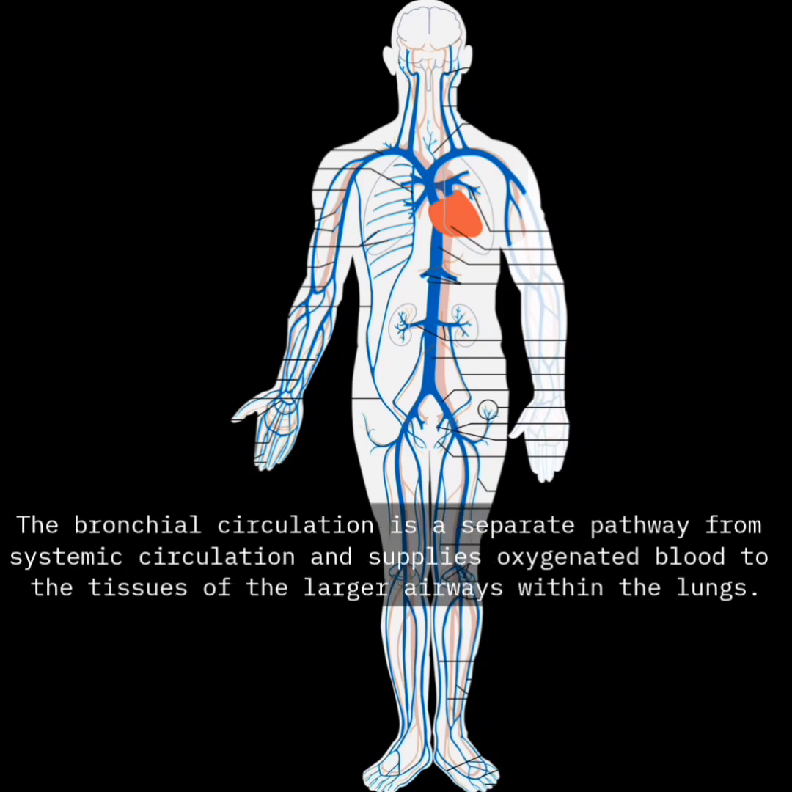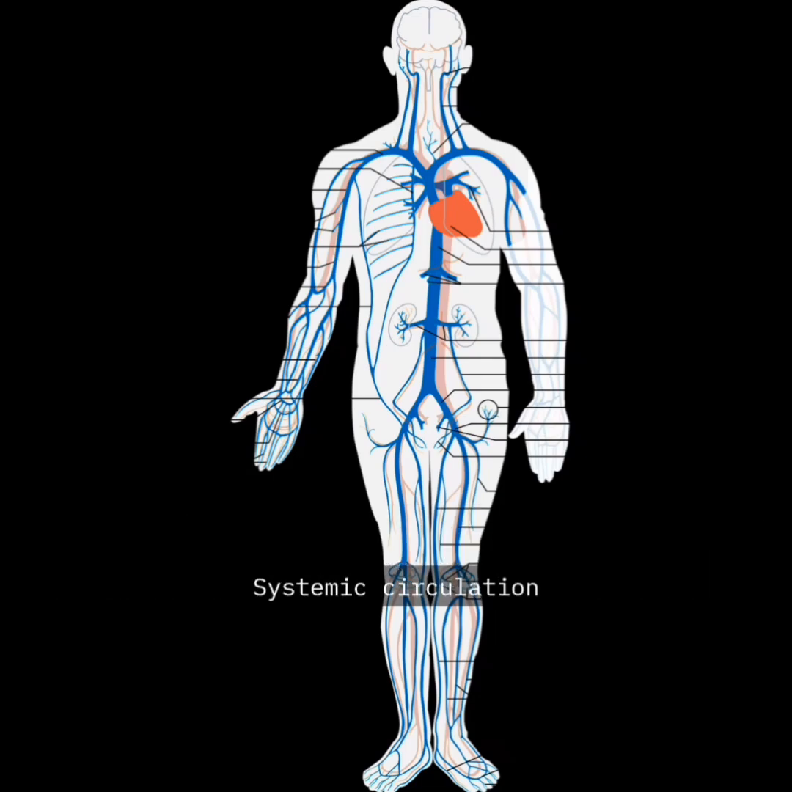The bronchial circulation is a separate pathway from systemic circulation and supplies oxygenated blood to the tissues of the larger airways within the lungs.